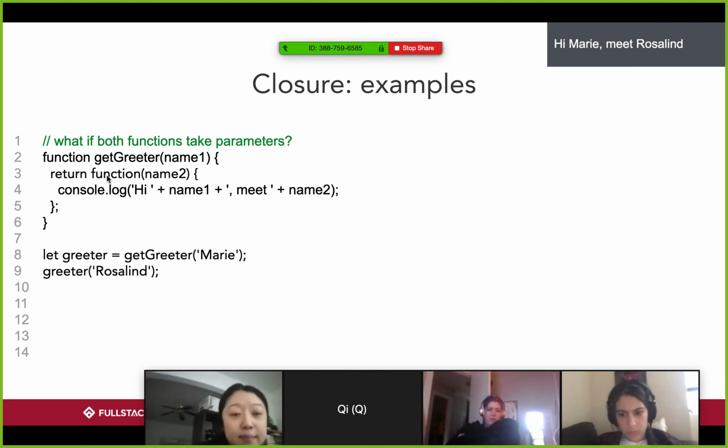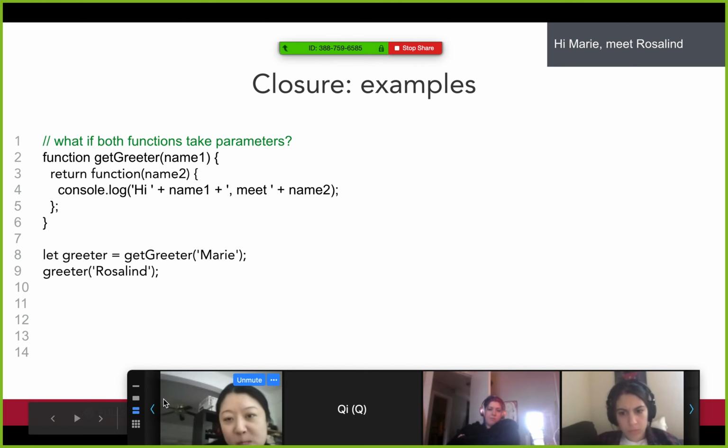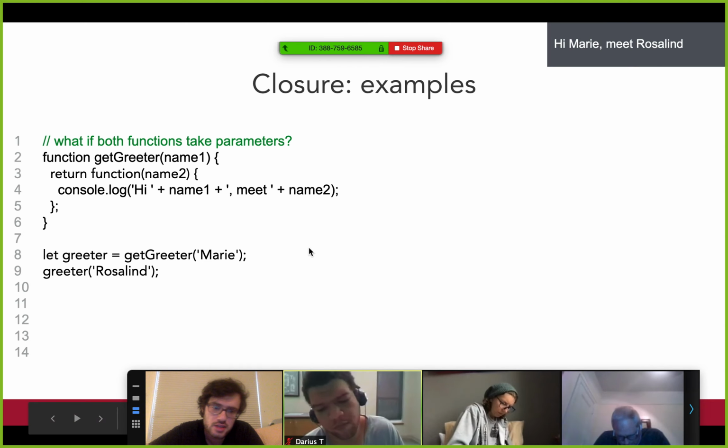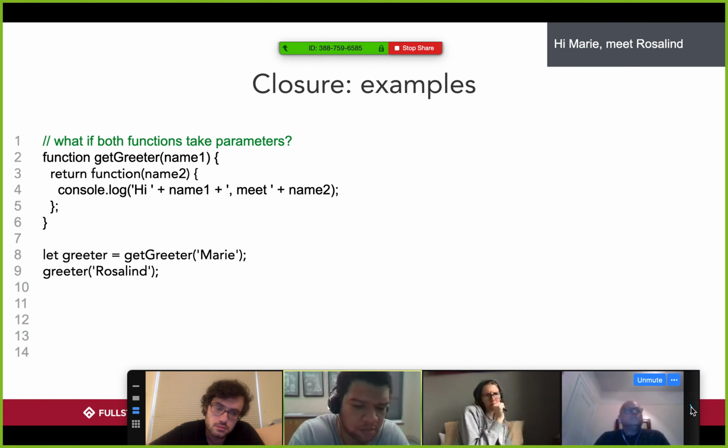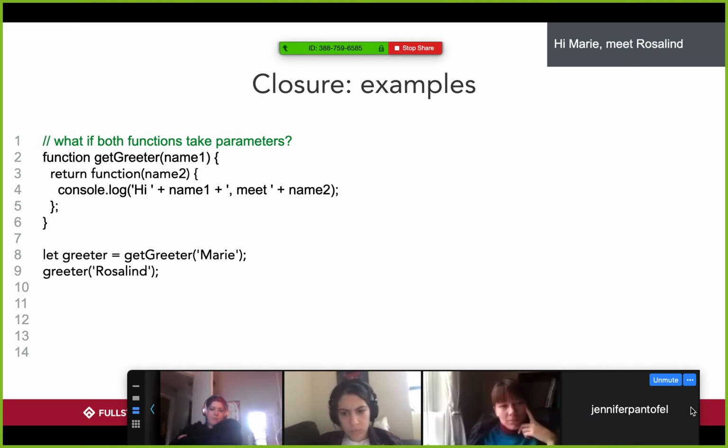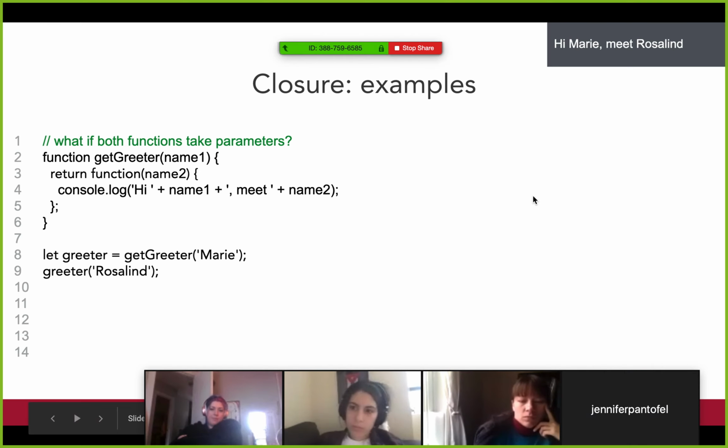It returns a function that takes in name2, and the log says hi, this is going to be Mary, because that's what it was when we called it, meet name2, which is nothing right now. So we call greeter Rosalind, so name2 is Rosalind, because greeter is this function. So we get "hi Mary, meet Rosalind." Does this make sense? All right, a little bit.